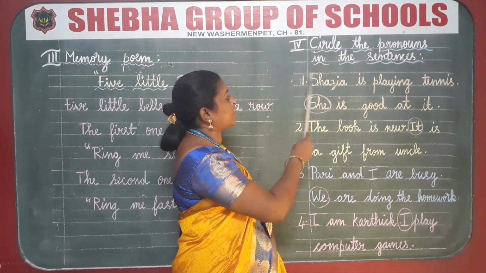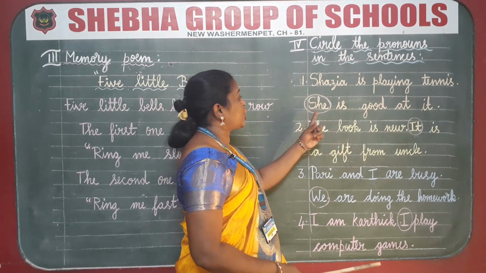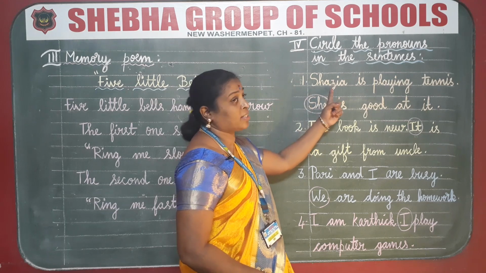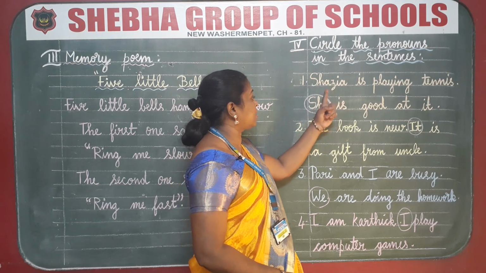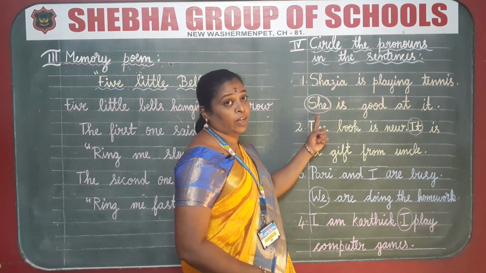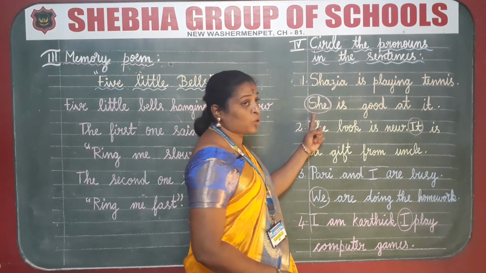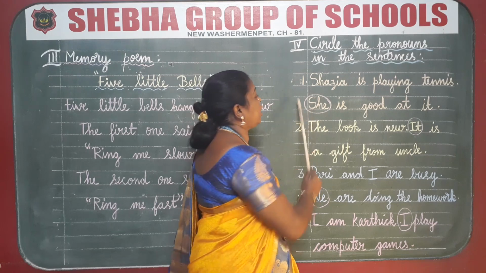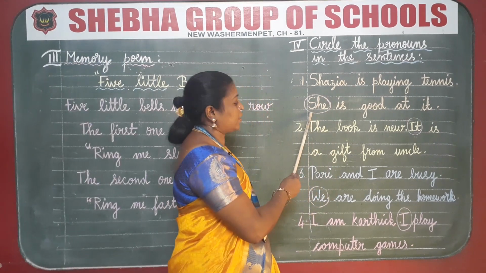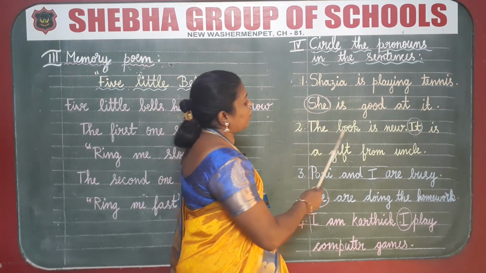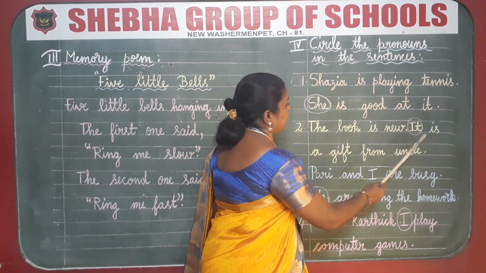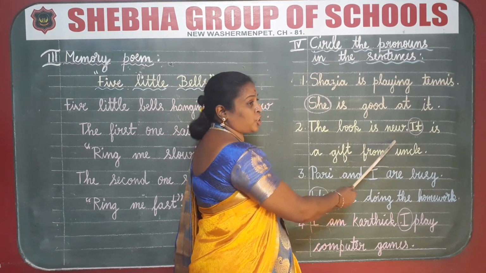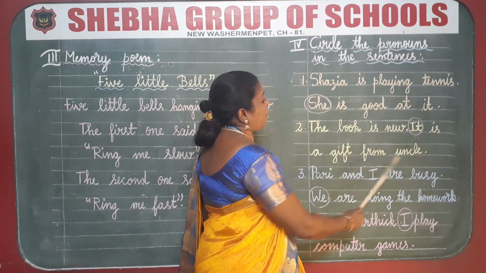What is the pronoun in the sentence, ma? Yes, she is the pronoun because it refers to Sazia. As Sazia is a girl, here it is written as she. So, she is the pronoun here and we are going to circle she. Okay, students. Next one. The book is new. It is a gift from uncle.